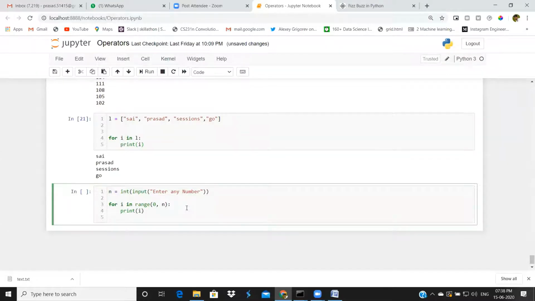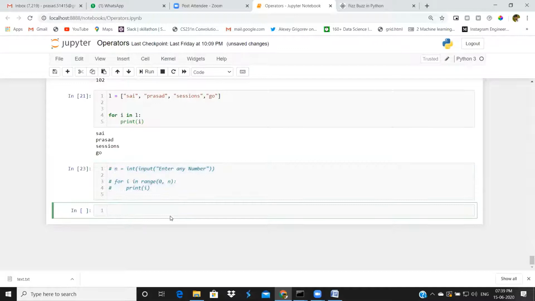How will we know that a number is divisible by 3 or divisible by 5? For that, let me comment this. I'm giving it 10. I want to test whether this 10 is divisible by 3 or not. For that, I will use the mod operator. I will give 3.